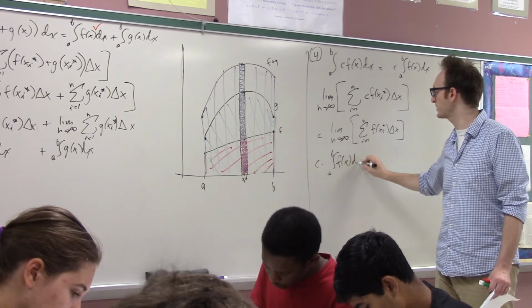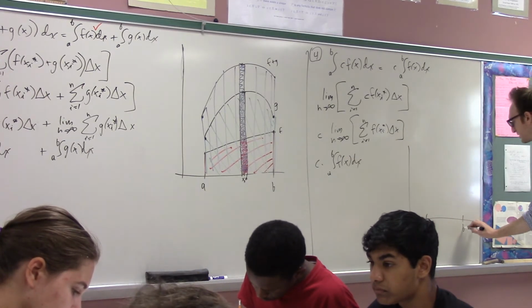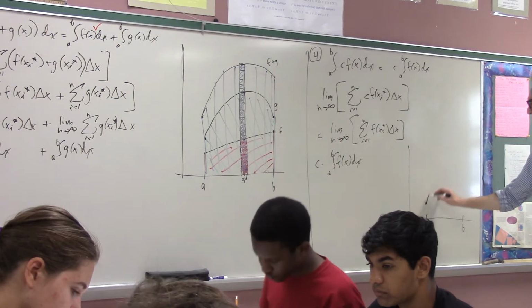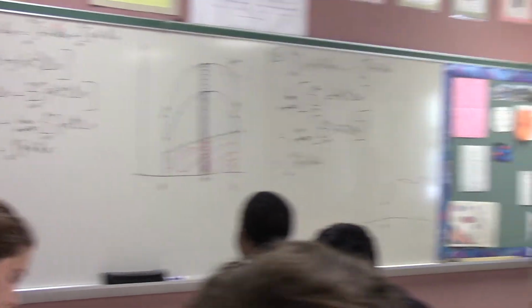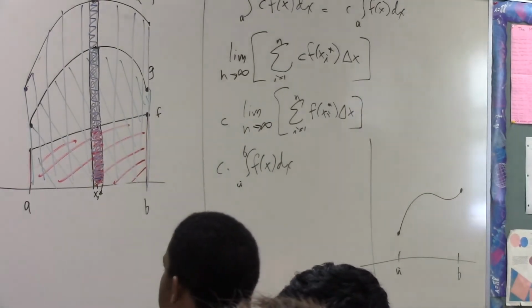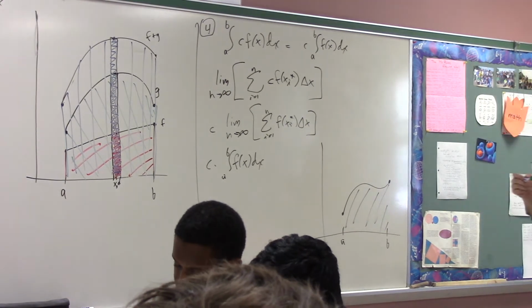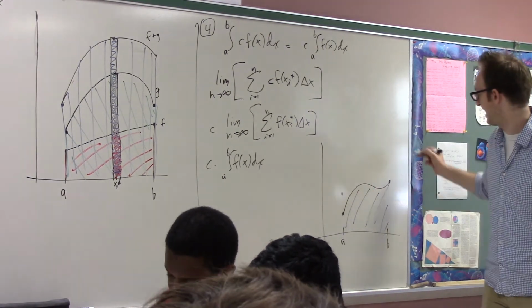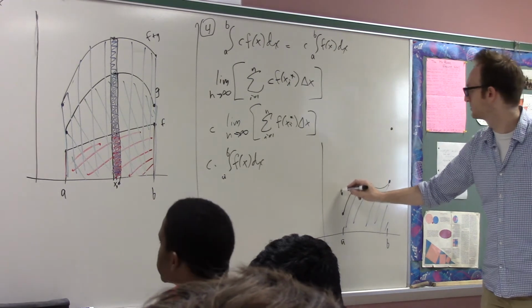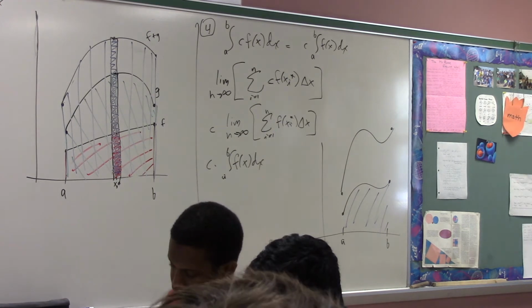And of course this also has a picture associated with it. If I have some function on the interval from a to b, and maybe the function looks like this or whatever, then let's suppose c is like 2 or something. So this would be the area under the curve. But then if I double this function, what happens to the area? It doubles. It doubles, yeah.